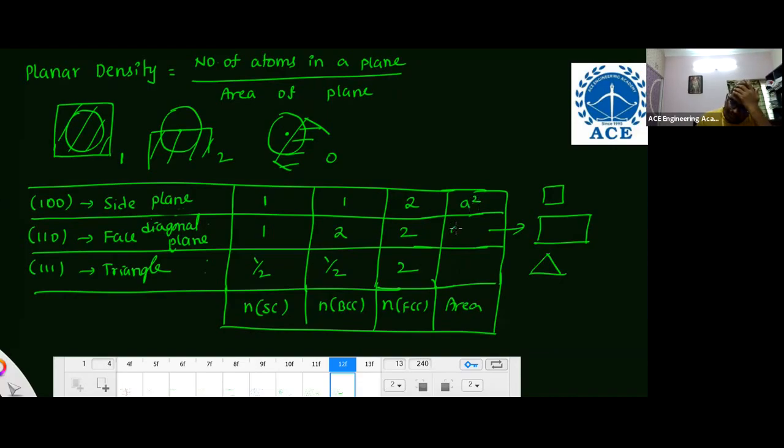And area, if you consider, the plane is a square, a into root 2a. This triangle is root 3 by 4 into root 2a whole square. Side length is root 2a. This length is root 2a.